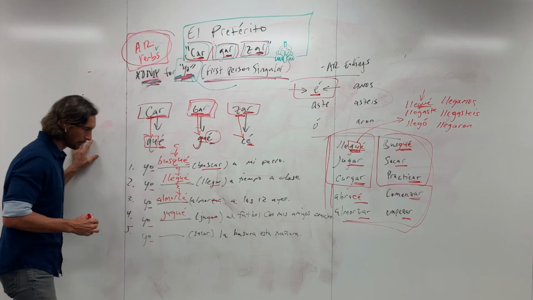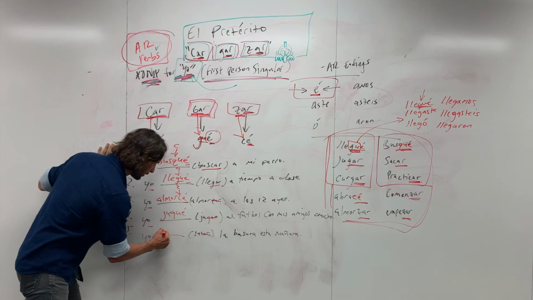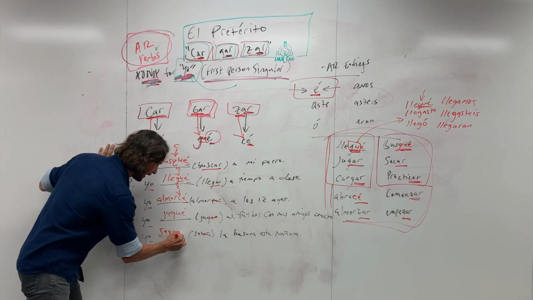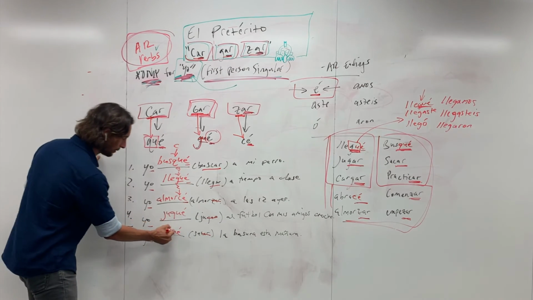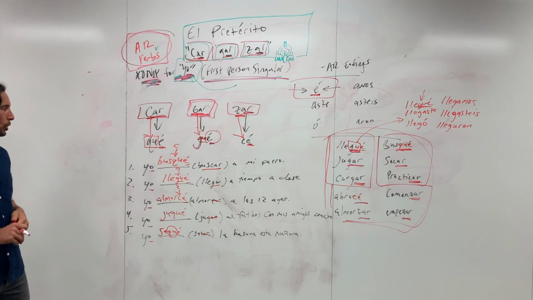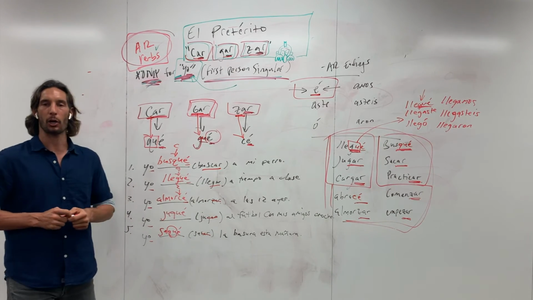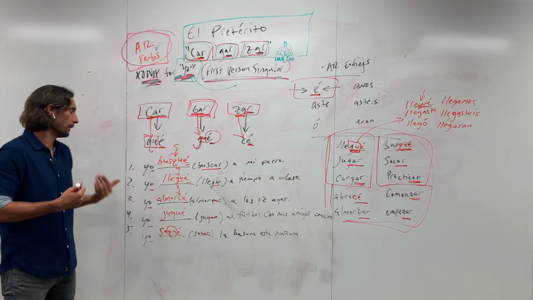And then let's end with sacar. Sacar is to take out. So we have, again, it's a CAR, so we'll do saque, right? So the C again changes to QU, so we get saqué. So let's read through these really quickly. Yo busqué a mi perro. I looked for my dog, right? So we're in the past tense, so we looked, or I looked.